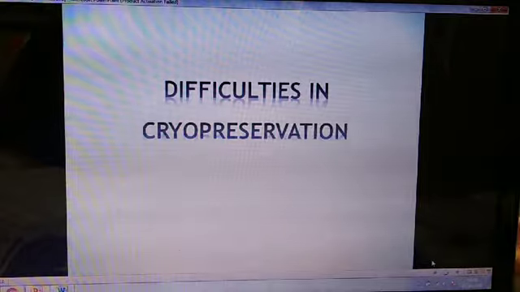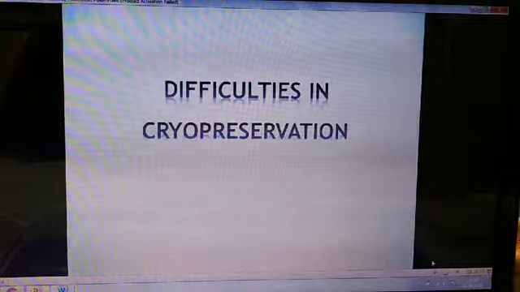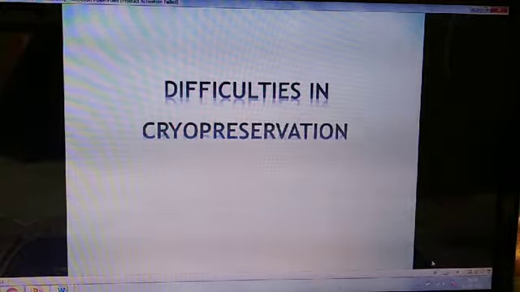Now, some difficulties came in the pathway of cryopreservation. There are some problems which have to be overcome in the cryopreservation technique. The problems are the specific features of some plant cells, such as their large size and abundance of water.